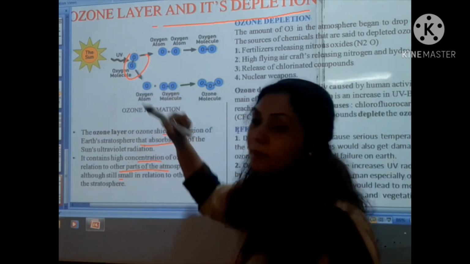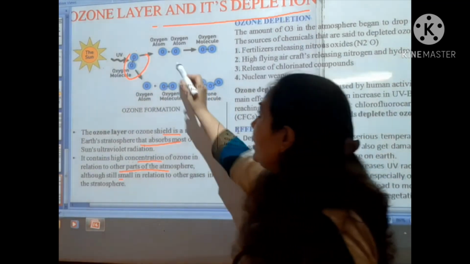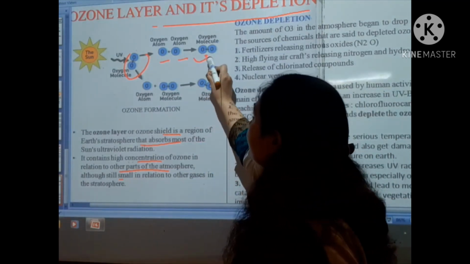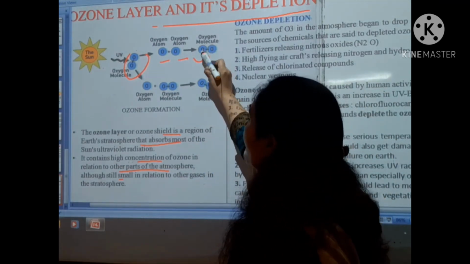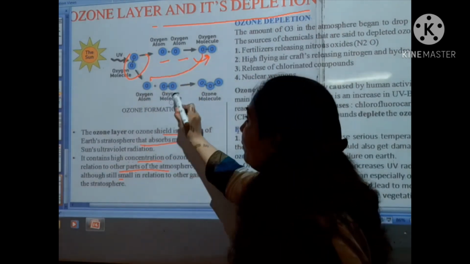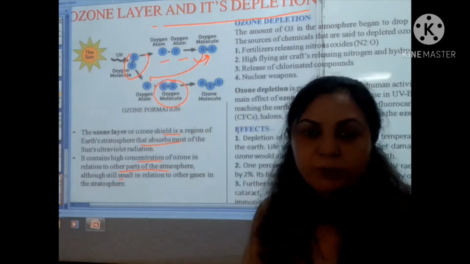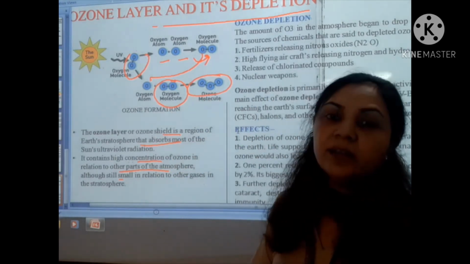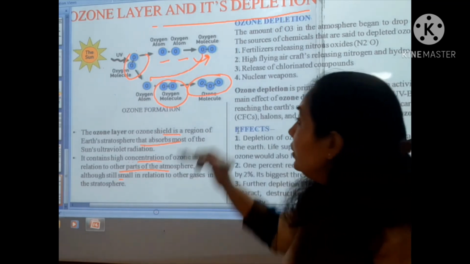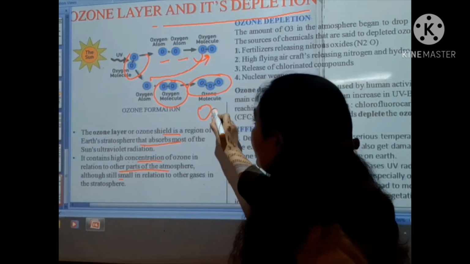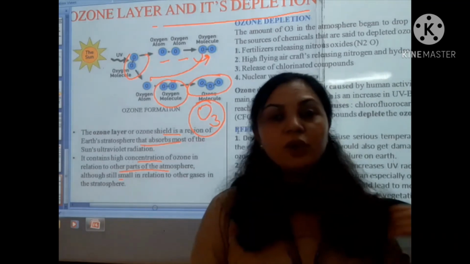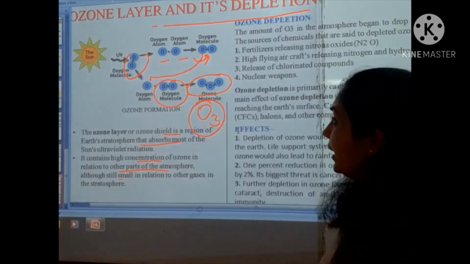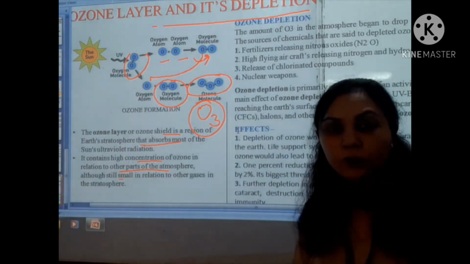It will break down into two atoms of oxygen, and afterwards an oxygen atom will be added to an oxygen molecule, and finally three atoms of oxygen create the ozone molecule. So we can say the ozone molecule is made up of three atoms of oxygen. So students, that is the formation of the ozone molecule.